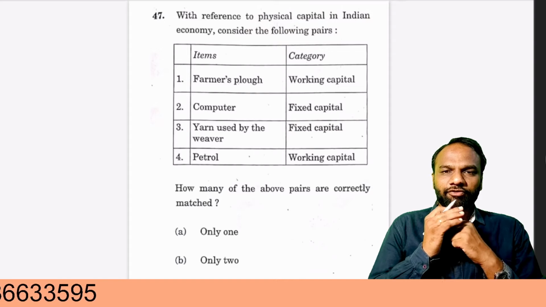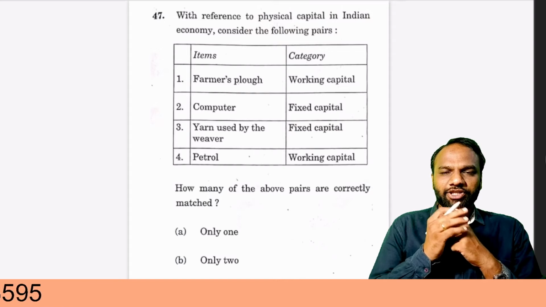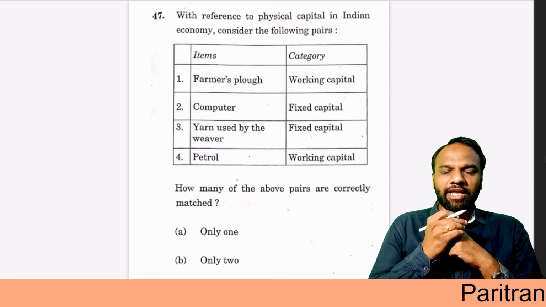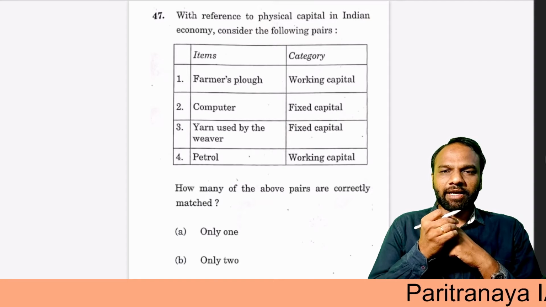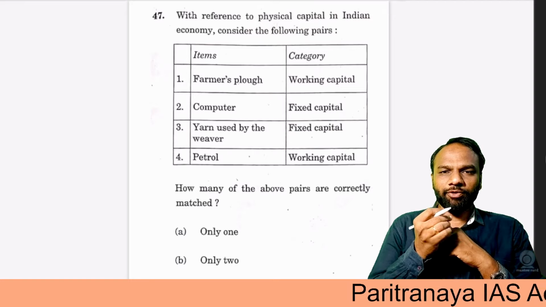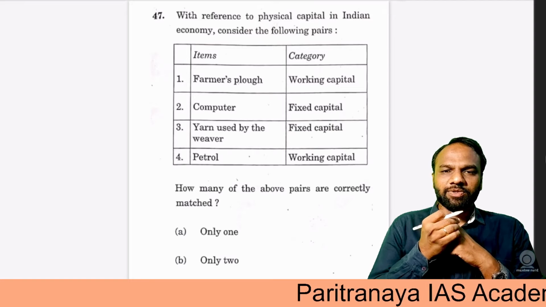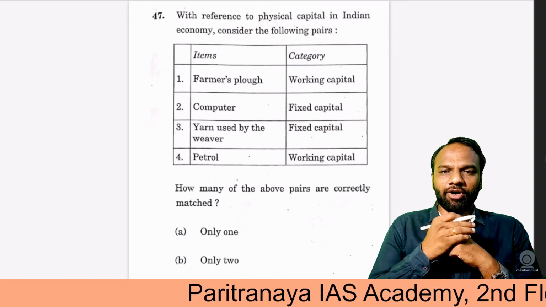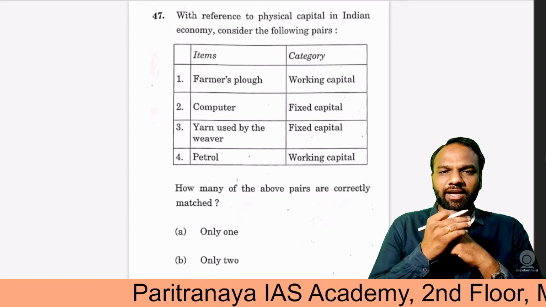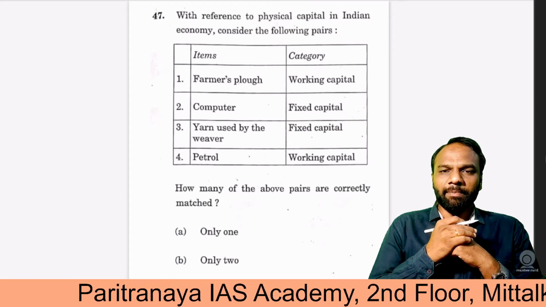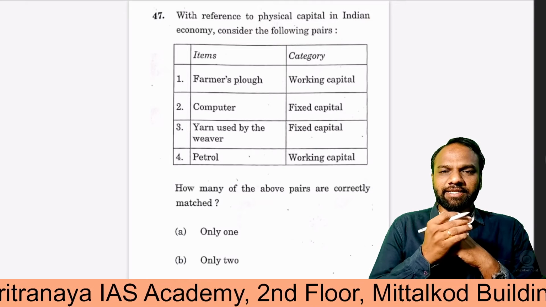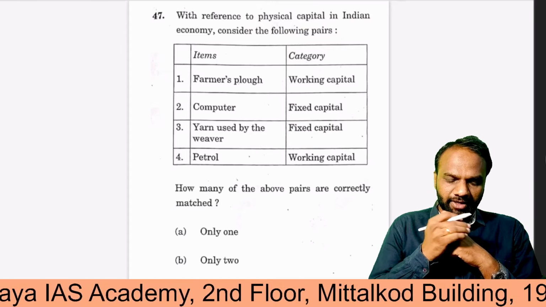For example, if you purchase an equipment, a machinery, it's a what? Fixed capital. Now daily, in order to run that machine, you will spend your money on fuel. For example, it may be petrol or diesel. So it's an example of working capital. Every month you pay rent for the building, so that is a working capital. But you purchase some kind of chairs, board, etc. for the classroom. So that's an example of fixed capital.